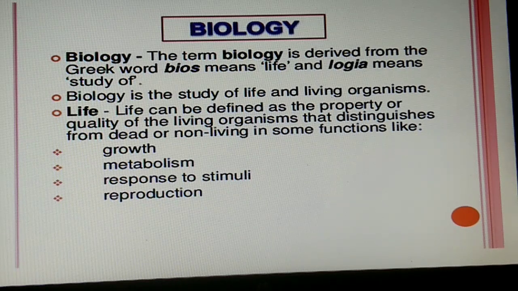The first one is growth. When something is growing in mass or number. Then we have metabolism. It is used to describe all chemical reactions involved in maintaining the living state of cells and organisms. Talking about the response to stimuli, here stimuli, students, you have all read in your class 10th control and coordination chapter. So a thing or event that evokes a specific functional reaction in an organ or tissue is said to be a stimulus. Now what is reproduction? It is the production of offspring which gives rise to progeny, right? Now one by one we'll be discussing them.